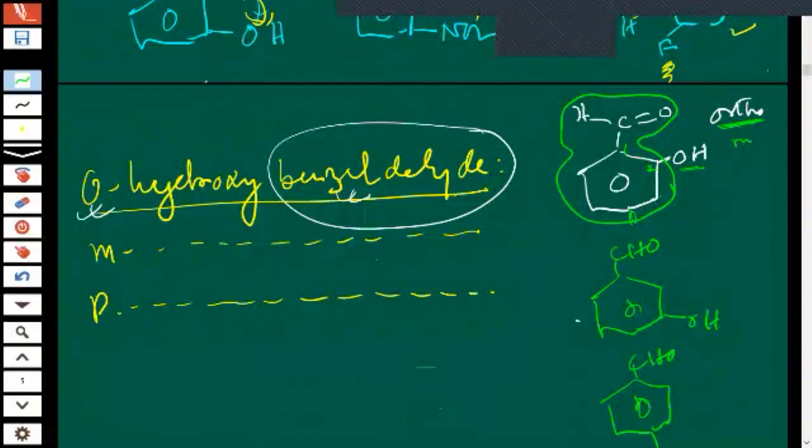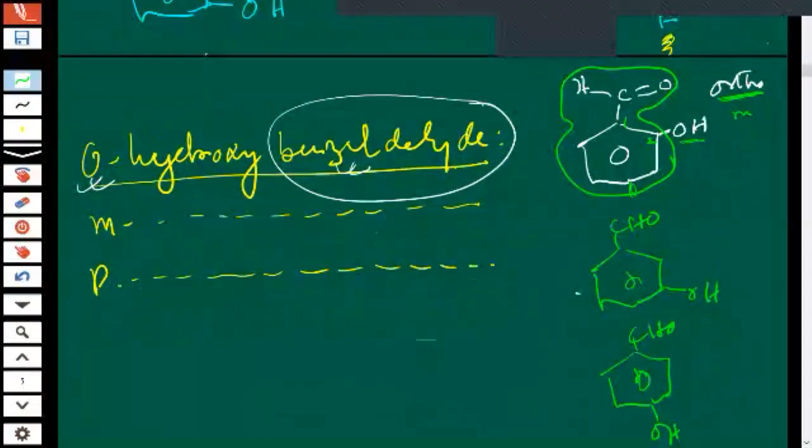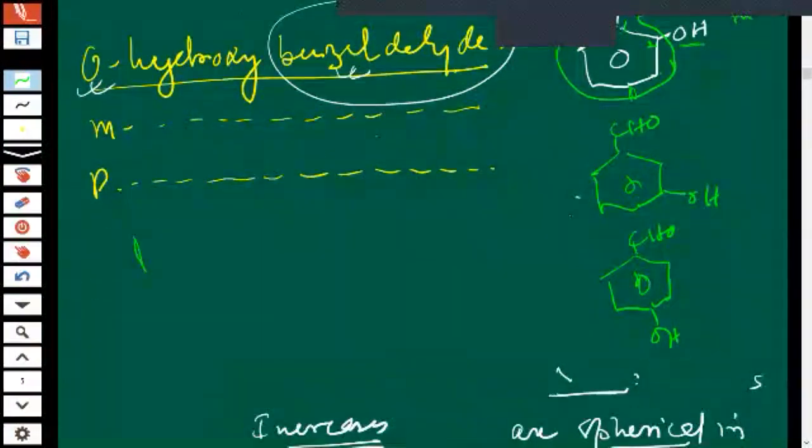Now, if somebody asks, among these, which one is having high polarity? High polarity. I explained polarity before. Just recall. Use your time. I am giving you 30 seconds.